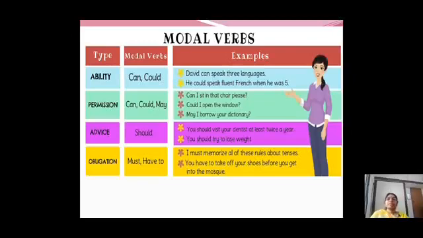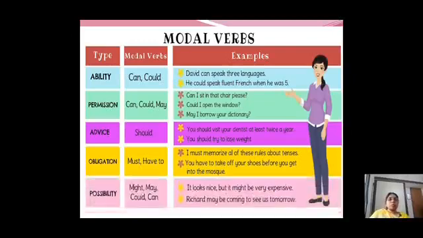Yes, fantastic. It is compulsory. Possibility. So, if it is possible, might, may, could, can. It looks nice, but it might be very expensive. Richard may be coming to see us tomorrow. So, all these are possibilities.